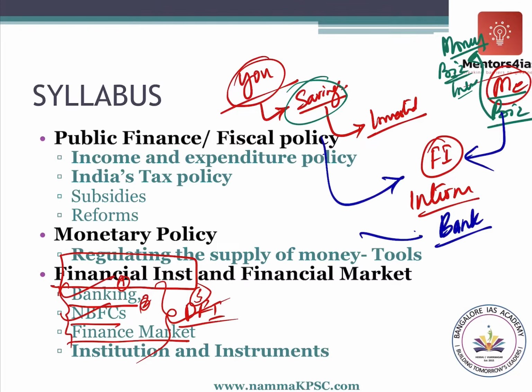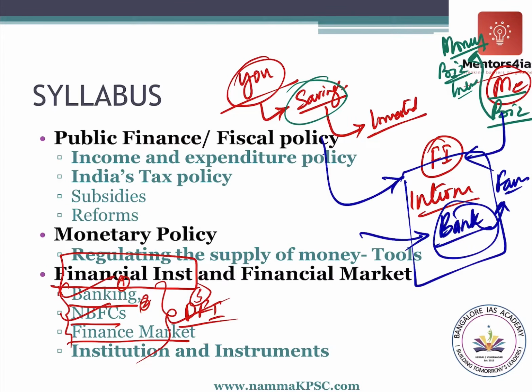So you deposit your savings in the bank. What does the bank do? Bank will give it to businessmen like me, or a farmer, etc., who needs money. A farmer needs money, he will go to the bank and he will take a loan. Bank will get money from whom? It will get it from people like you who have savings. So these are financial intermediaries.